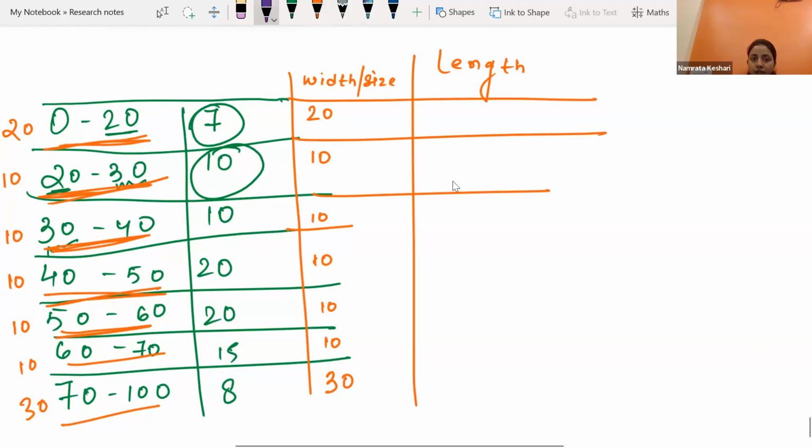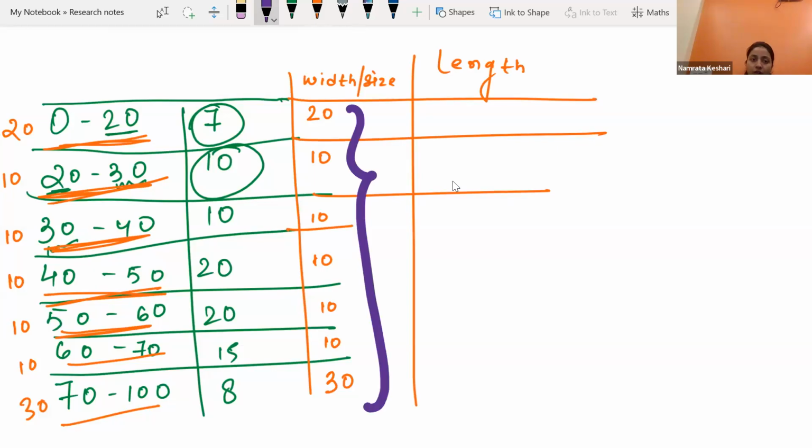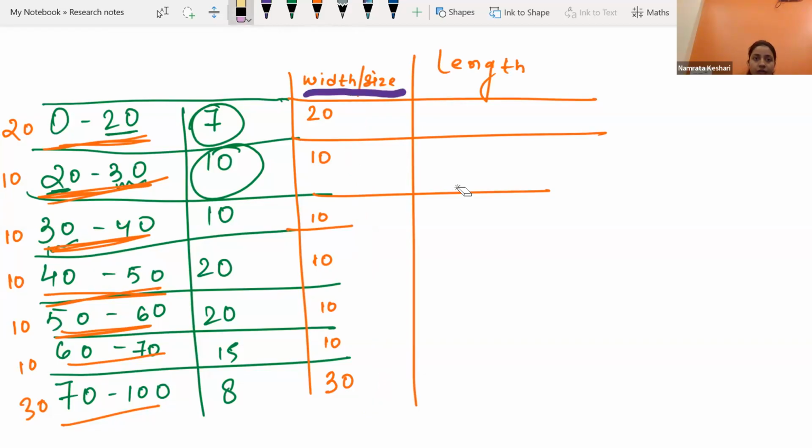If I ask you in this column which is the minimum number, can you tell me? The smallest number in this column? Irshad and Sara, in this class size column, which is the smallest? 10 is the minimum, right? 20 is there, 10 is there, 10 is there, 10 is there, 10 is there, 10 is there, 30 is there. Which is the smallest? 10, right?